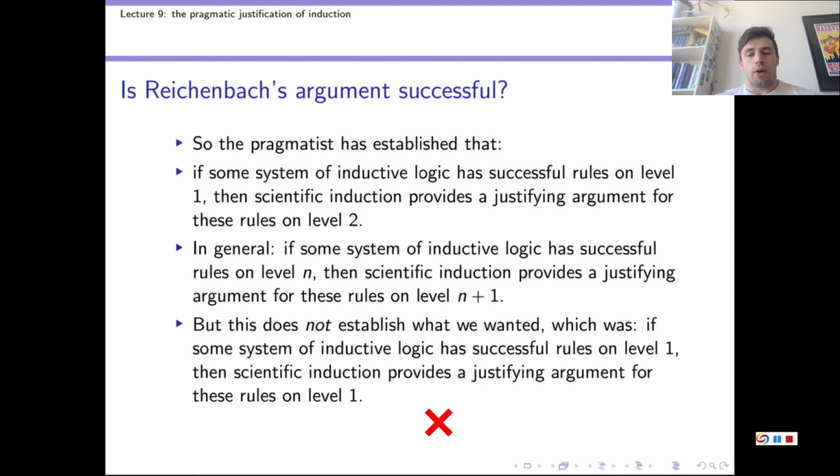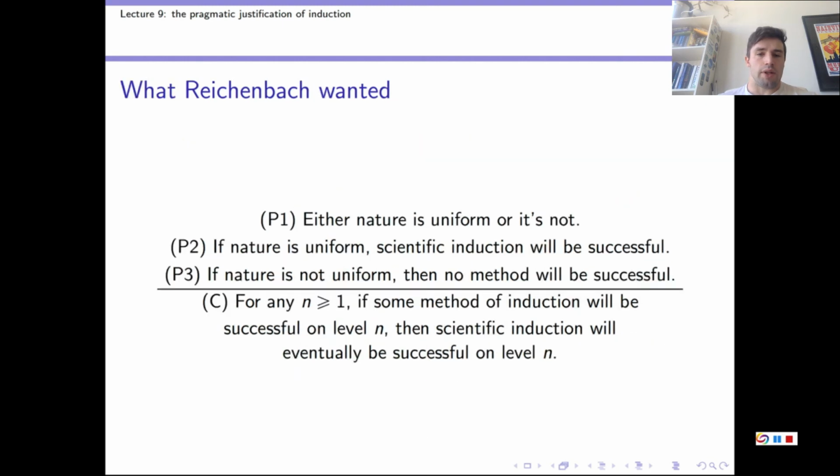So let's summarize what we've seen. Reichenbach tried to make the following argument. Either nature is uniform or it's not. If nature is uniform, scientific induction will be successful, and if nature is not uniform, then no method will be successful. Therefore, for any n greater than or equal to 1, if some method of induction will be successful on level n, then scientific induction will eventually be successful on that same level, on level n. But we don't have that.